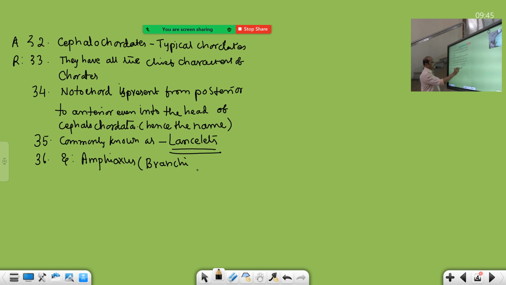Branchi means gills, stoma means mouth. Near the mouth, a number of gills are present. Hence it is also called Branchiostoma, another name of Amphioxus. Common name is lancelet. This is about the cephalochordata. That's all that is given.